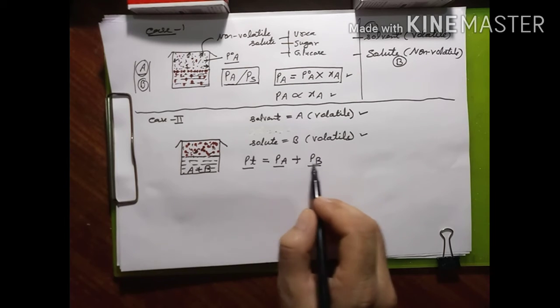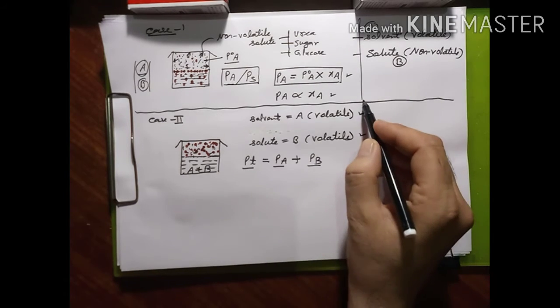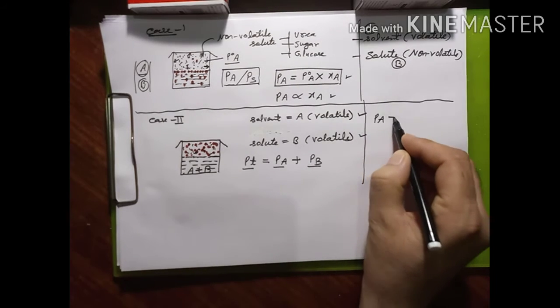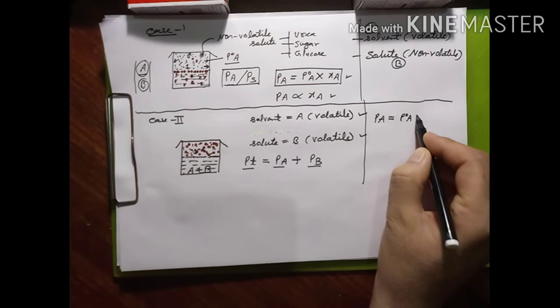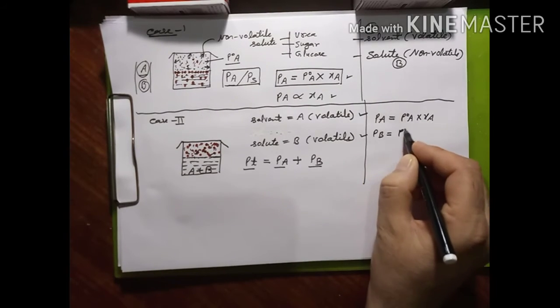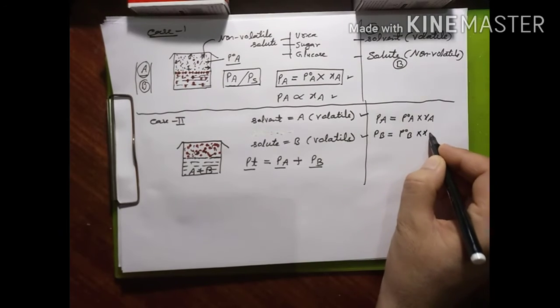But if they are not given directly, then we use the formula according to Raoult's law. What Raoult's law says is that PA is equal to P naught A into XA, and PB is equal to P naught B into XB.